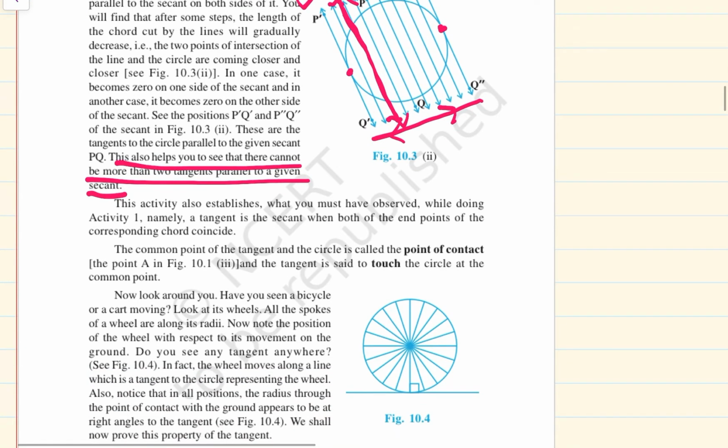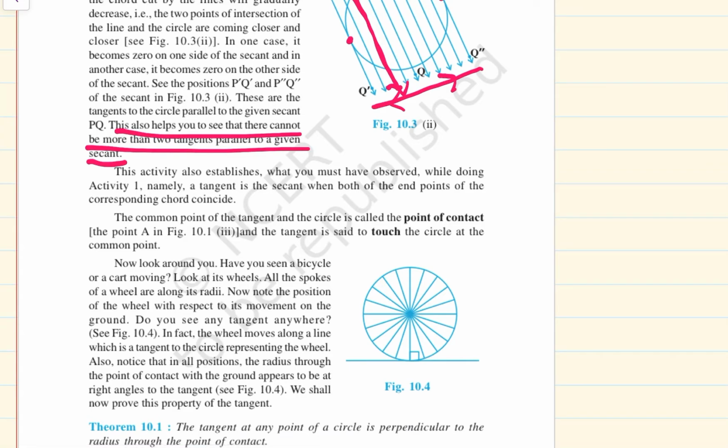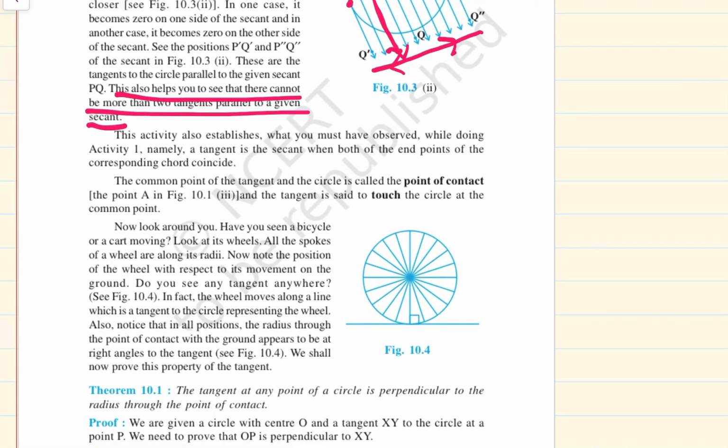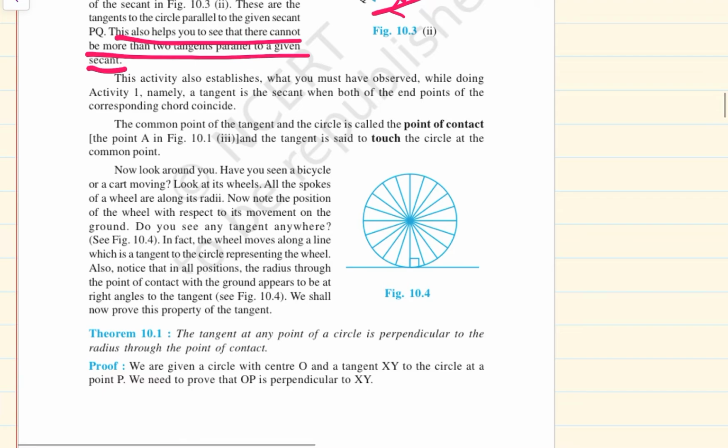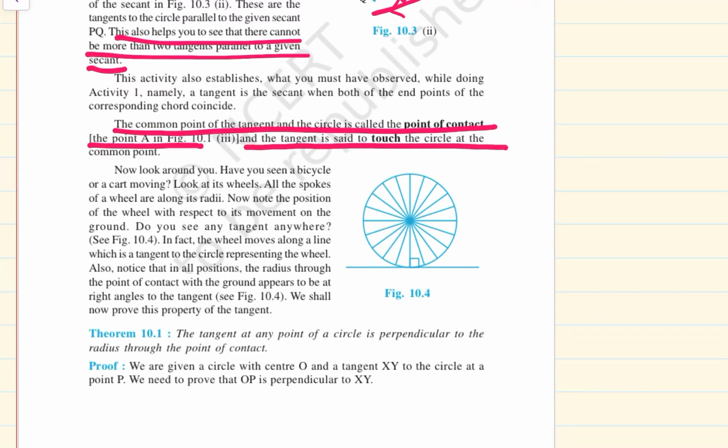This activity also establishes what you must have observed while doing activity 1, namely a tangent is a secant when both the ends of the corresponding chord coincide. The common point of the tangent and the circle is called the point of contact. The point A in figure 10.3 is the point of contact, and the tangent is said to touch the circle at the point of contact. Now look around you. Have you seen a bicycle or a cart moving? Look at its wheel. All the spokes of the wheel are along its radii.